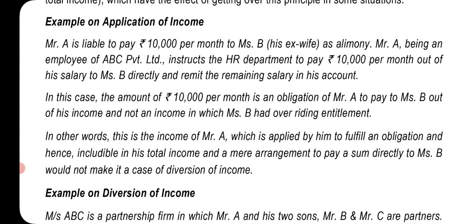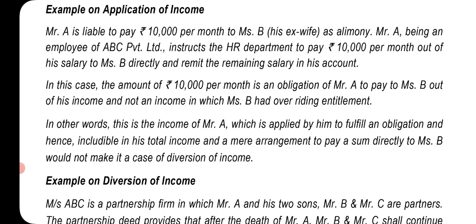Examples of application of income: Mr. A is liable to pay rupees 10,000 per month to Mrs. B, his ex-wife, as alimony. Mr. A, being an employee of ABC Private Limited, instructs the HR department to pay rupees 10,000 per month out of his salary to Mrs. B directly and remit the remaining salary in his account.